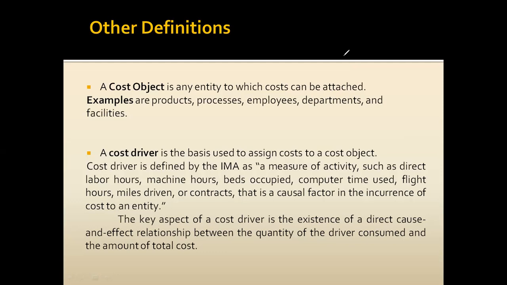Next, students, we have the cost driver. A cost driver is the ultimate factor which is responsible for the incurrence of cost. How do we define it as per IMA? A measure of activity such as direct labor hours, machine hours, beds occupied. Industry wise, we define the cost drivers, and each industry can have a different cost driver. Say if the labor is working, related cost will be incurred. If the machines are running,